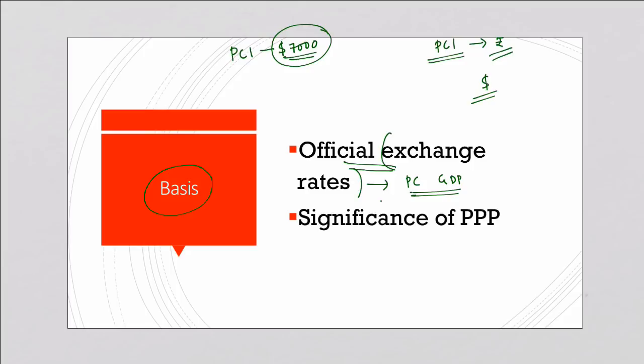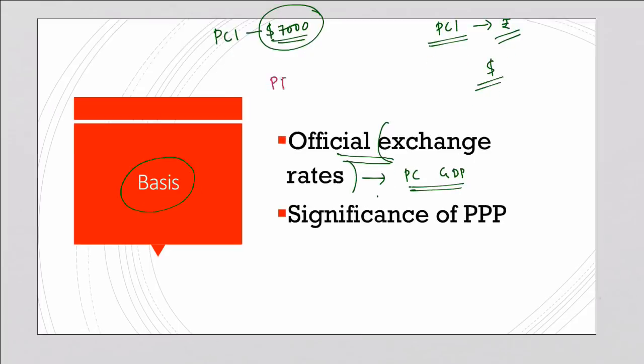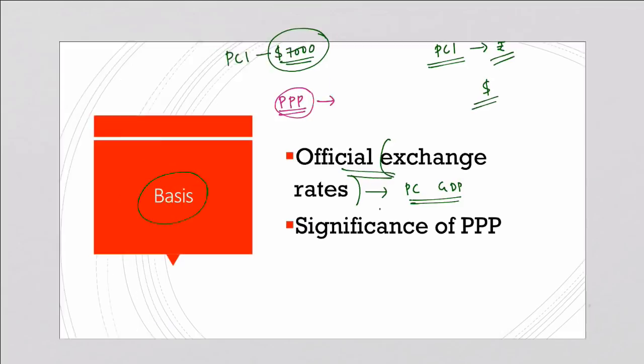So we will analyze what is PPP. We will also see what difference it will make. So for more clarity, I will explain PPP with some examples. So let us first understand what is PPP. First of all, do not confuse PPP or purchasing power parity with that of public-private partnership. This is entirely different concept. So PPP or purchasing power parity is regarding exchange rate based on prices of goods and services.